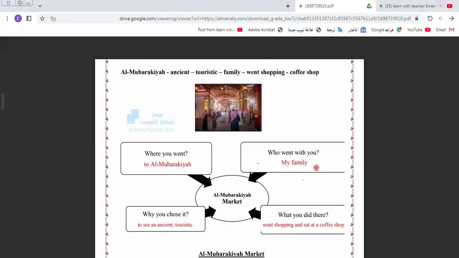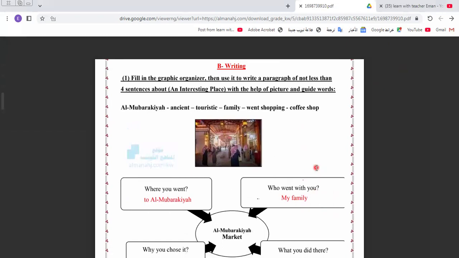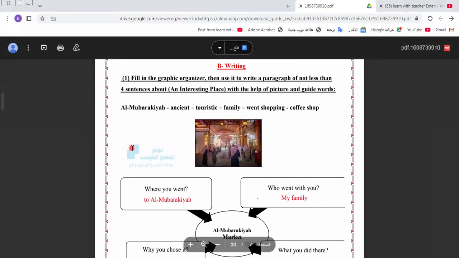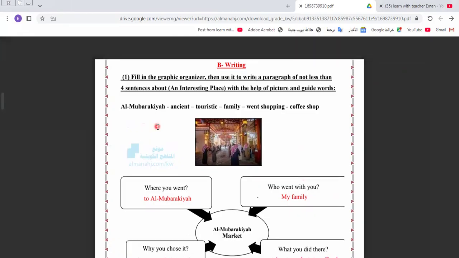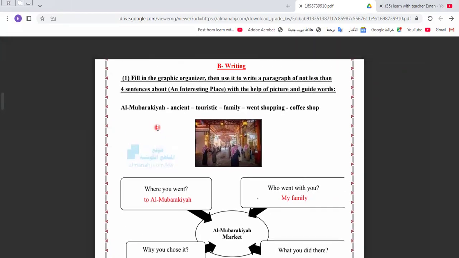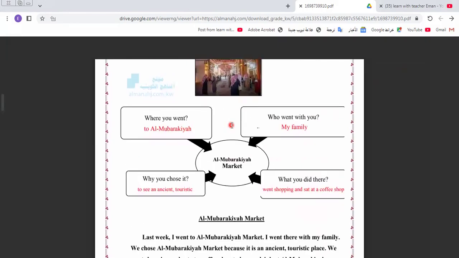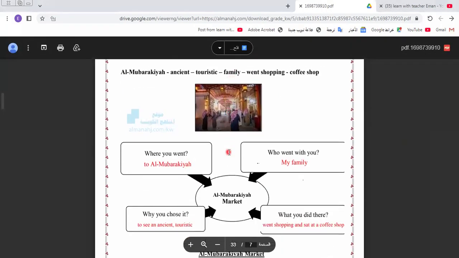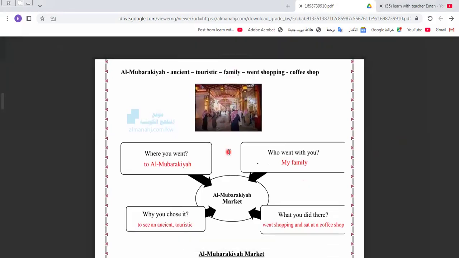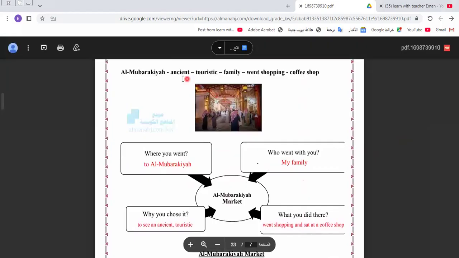Here we talk about what? Here is a paragraph, and we have some words to guide me when we make this paragraph. Okay, so we have a picture in Egypt. We have words, and these words help us to make a paragraph. Here in your country, we are given the words and a question to make a paragraph.